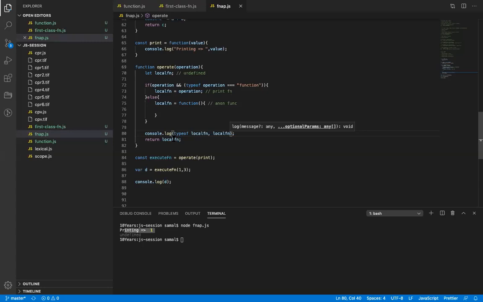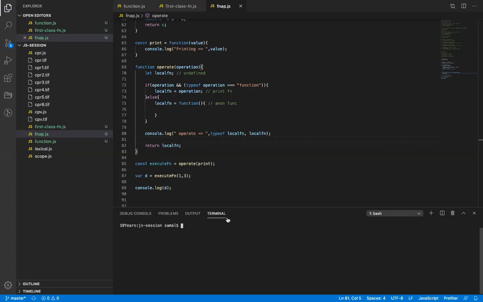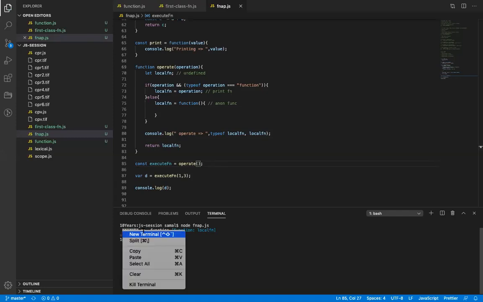Call function operate. I will make things clear. I will remove print from here and now say this. What came? Operate is a function, and what is the type of local function? Function. This one, right?